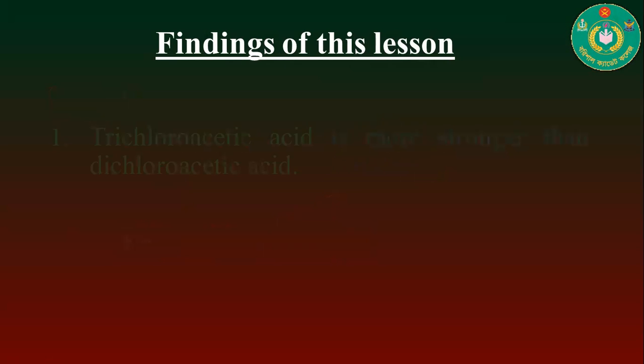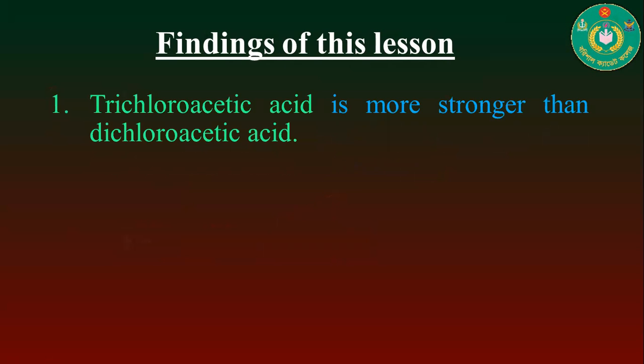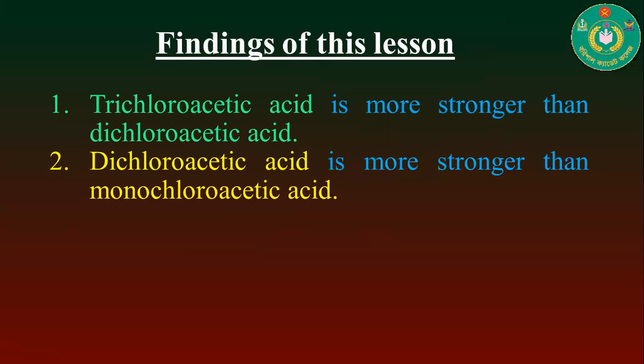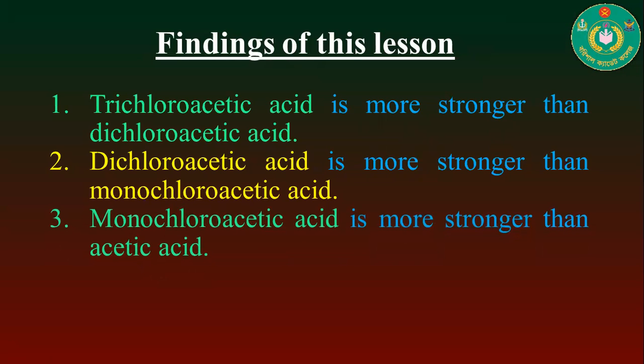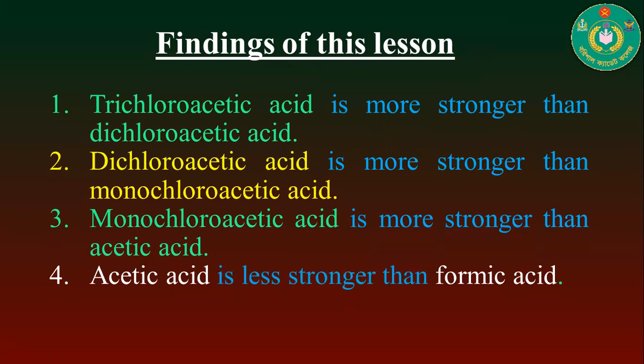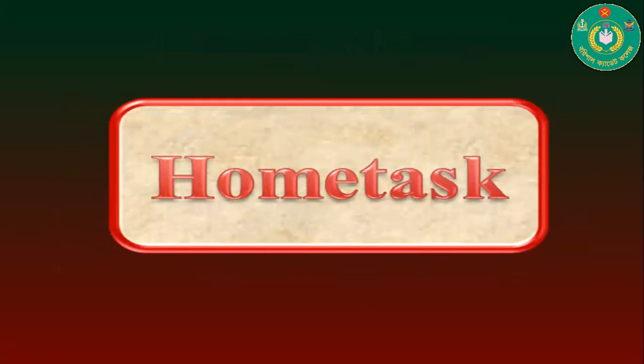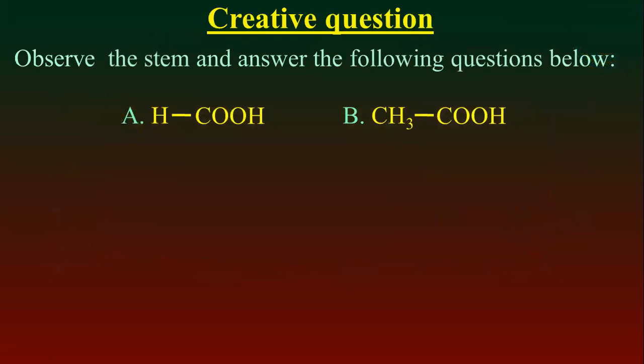Today's first one is trichloroacetic acid is stronger than dichloroacetic acid, and dichloroacetic acid is stronger than monochloroacetic acid, and finally monochloroacetic acid is stronger than acetic acid, and acetic acid is a little stronger than formic acid. The homework for you, the first one, here is a creative question.